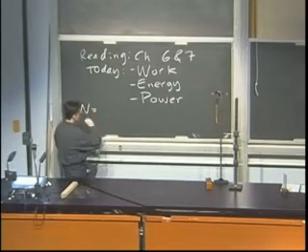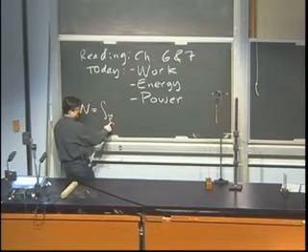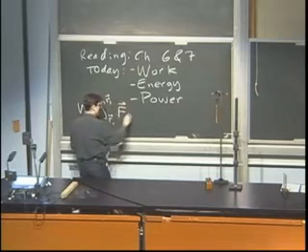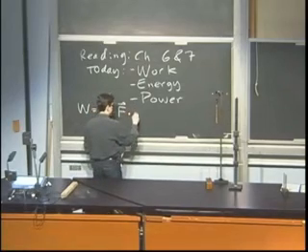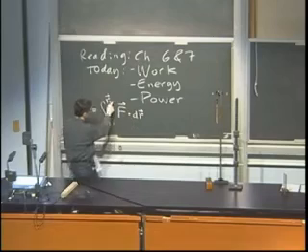There's a bunch of different ways to write it, but let's write the most general way first, and then I'll write a bunch of different ways. It's from position 1, so r1, where r is my radius vector from my origin, to position 2, an integral of the force, which is a vector, in a dot product of that vector with my little infinitesimal change in the position of the object. And I go all the way from my initial to my final point. And that's the definition of work.